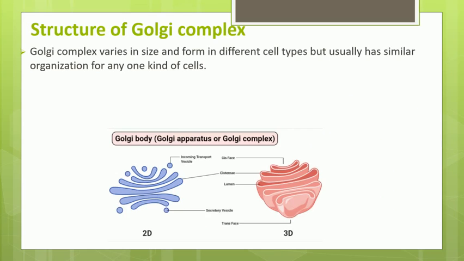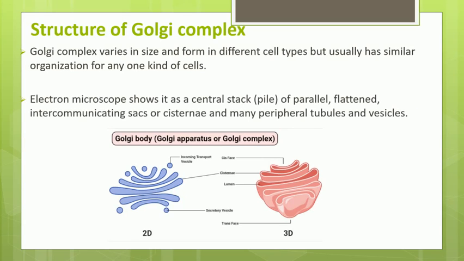As we have seen, the Golgi complex varies in size in different types of cells. If we see the electron micrograph of the Golgi complex, it is in the shape of parallel flattened interconnecting sacs, which are also called cisternae. You could see these flattened sac-like structures.